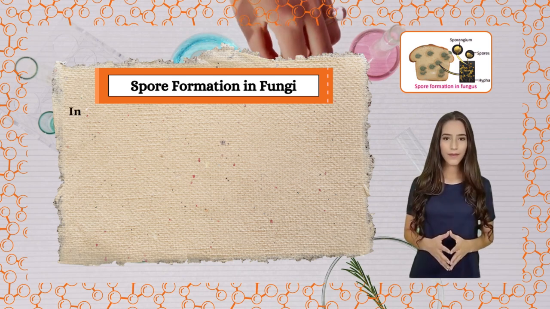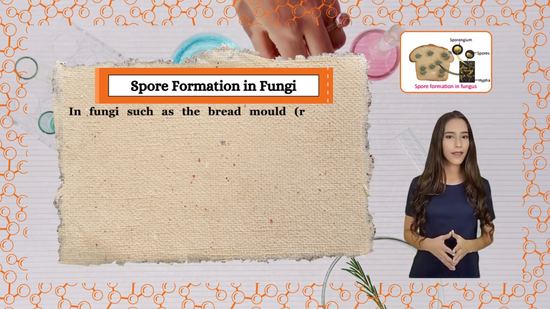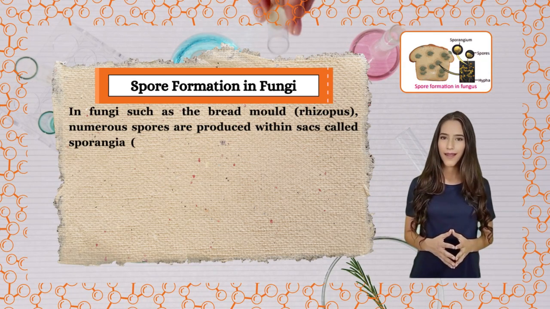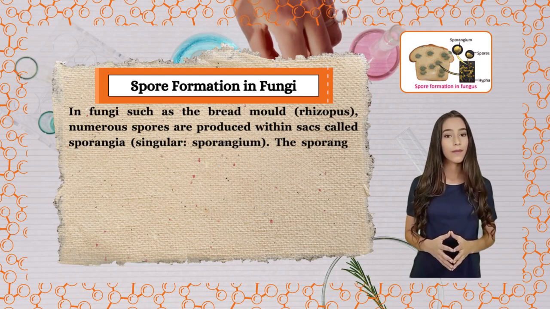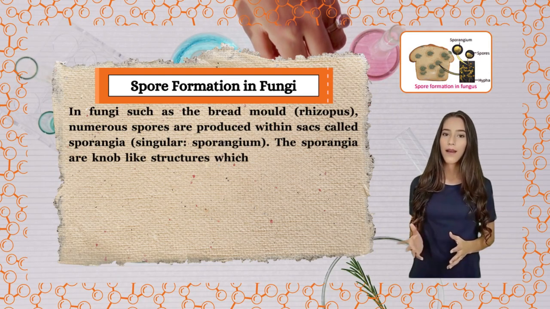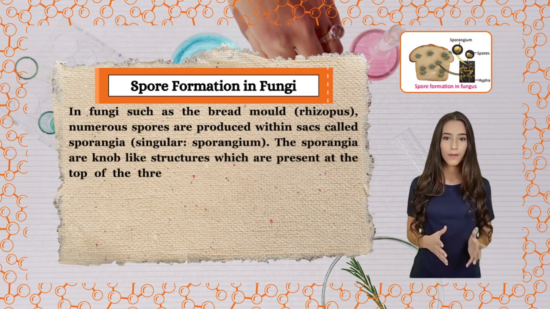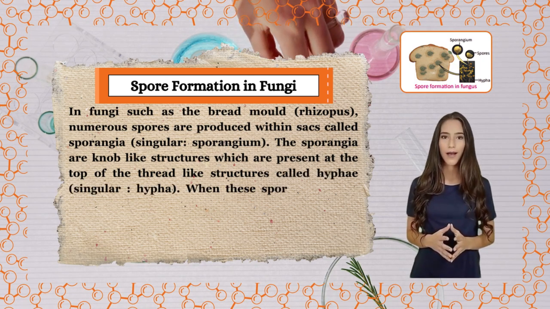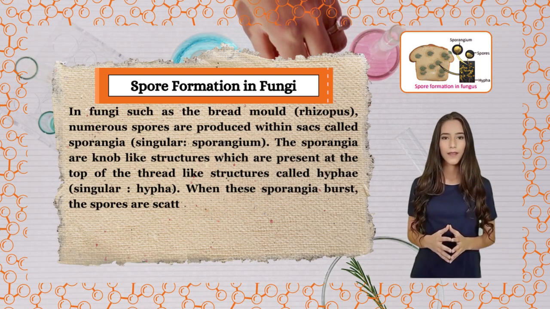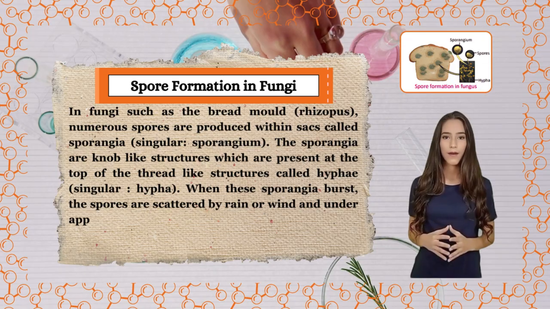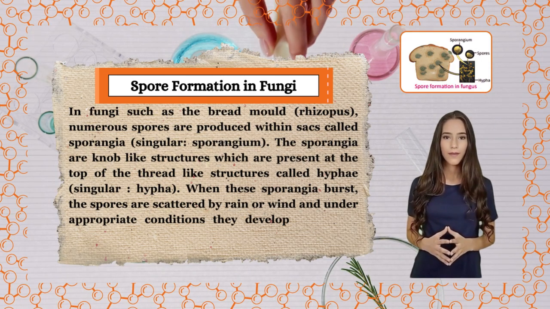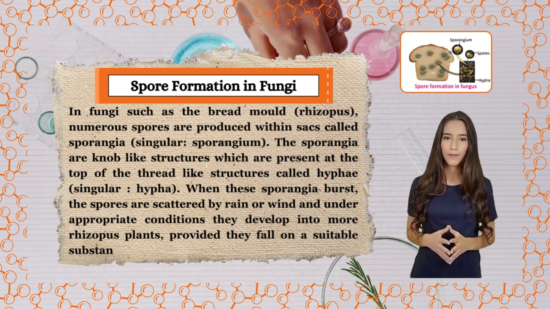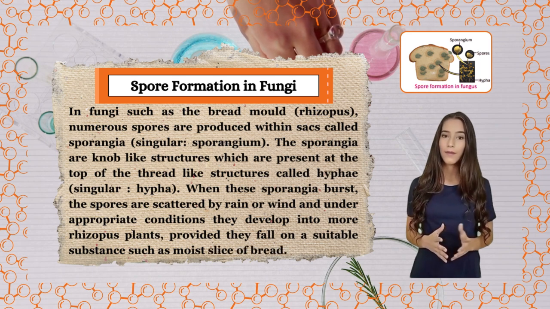Spore formation in fungi. In fungi such as the bread mold, Rhizopus, numerous spores are produced within sacs called sporangia, singular, sporangium. The sporangia are knob-like structures which are present at the top of the thread-like structures called hyphae, singular, hypha. When these sporangia burst, the spores are scattered by rain or wind, and under appropriate conditions they develop into more Rhizopus plants, provided they fall on a suitable substance such as a moist slice of bread.